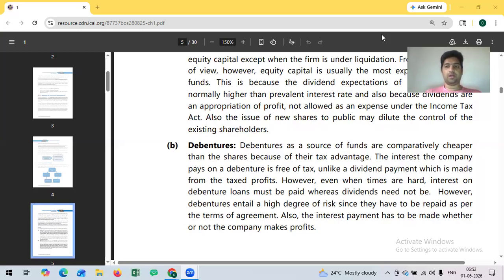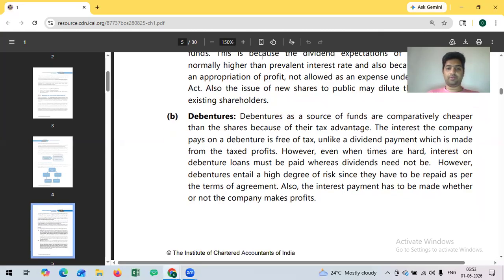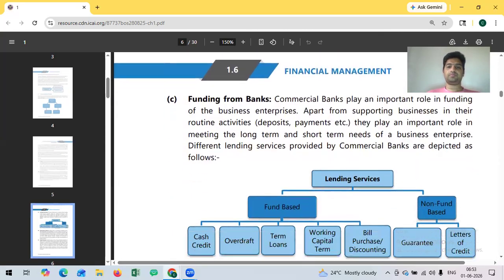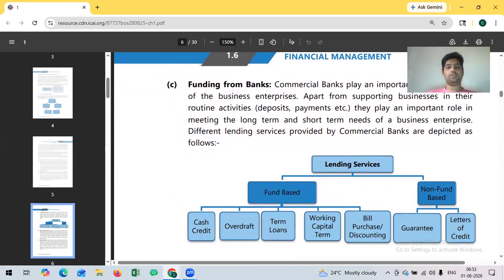We have covered this in the last video also. Now I want to cover various forms of bank funding, because commercial banks play a very important role in funding business. Raising funds from equity holders and debentures is comparatively more difficult than raising from banks.